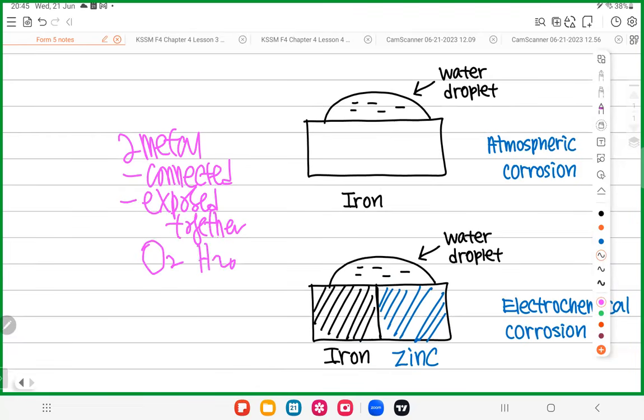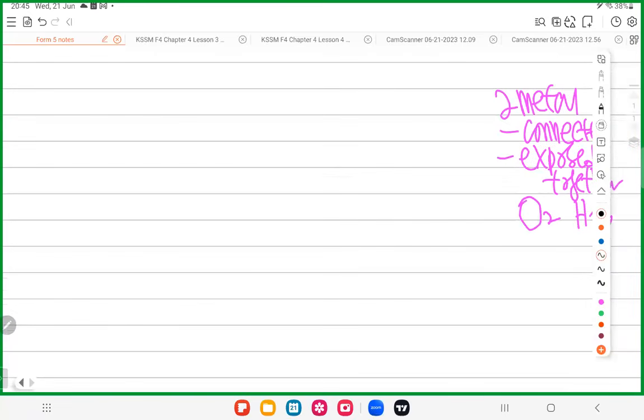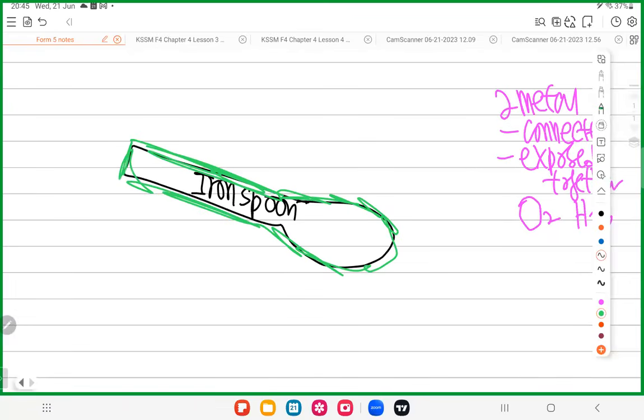Now, allow me to ask you a simple question. Let's say today we do electroplating, something we learned previously. This is an iron spoon, and outside the iron spoon is a layer of silver.